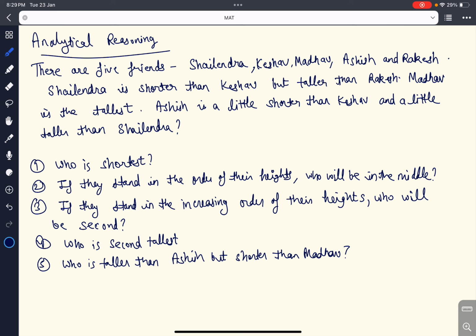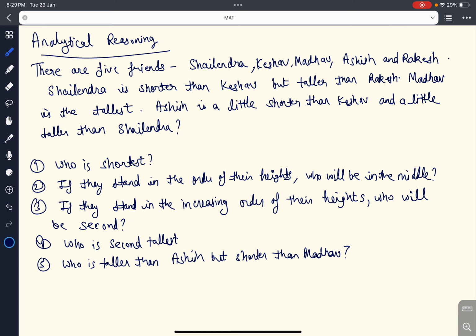Analytical reasoning is basically a mix of coding, decoding, arrangement questions, sitting arrangement questions, and direction based questions. We have to decode every statement according to the question, make the final arrangement based on that, and then answer the question. Sometimes our first arrangement can be wrong, so we may have to use two or three arrangements to analyze our statements properly.